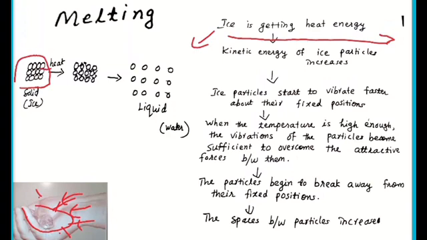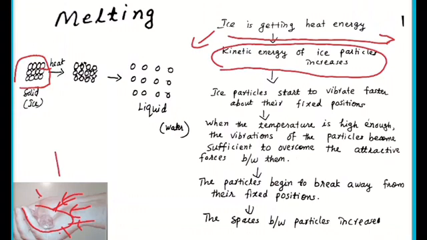And if there is no movement, there will be less kinetic energy because the particles are not moving. But when ice gets heat from the surroundings, what happens? The kinetic energy of the ice particles increases. Initially, the kinetic energy of the ice particles is zero or very less, but when you keep ice cubes on the hand, ice cubes are getting heat. As a result, the temperature of the ice cubes increases.